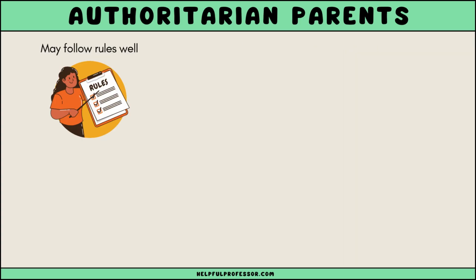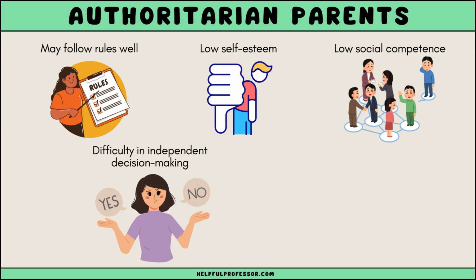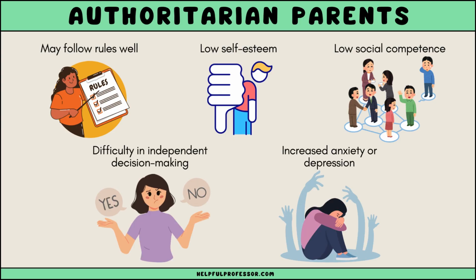Children of authoritarian parents may follow rules well, but they tend to have lower self-esteem and less social competence, as their opinions and feelings are often not valued. This can lead to difficulty in independent decision-making and increased anxiety or depression in some cases.